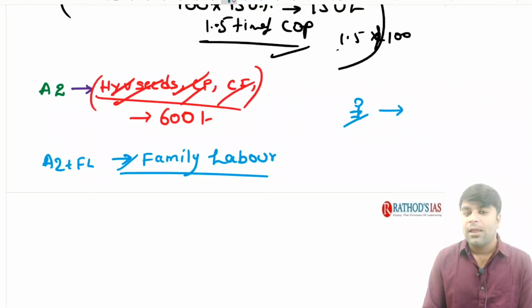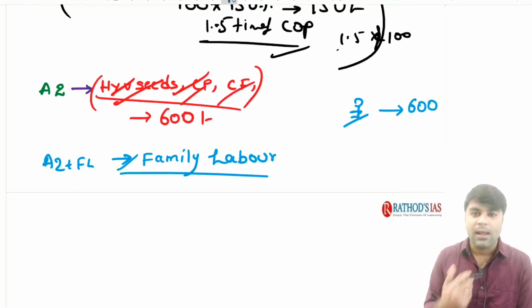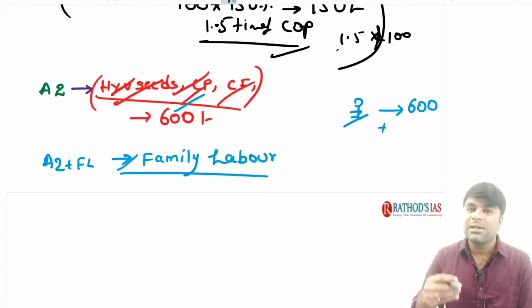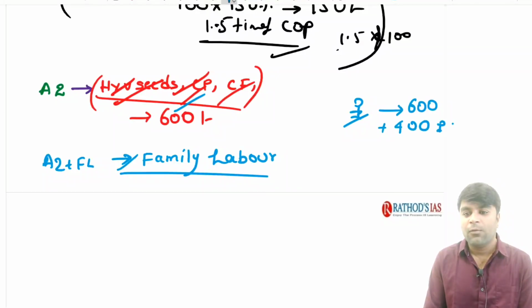Now try to understand, in our above example, the farmer spent 600 rupees out of his pocket to get all these agricultural inputs to start up the agriculture. Now imagine, in order to start up this agriculture, that farmer alone can't sow the seeds, pluck the weeds and do each and everything. He needs to hire labor. Imagine if he hires the labor from outside, he needs to pay them 400 rupees. Imagine if he wants to hire two persons to work on his farmland, he needs to pay them 400 rupees. But this 400 rupees worth of labor is being provided by the family persons themselves.